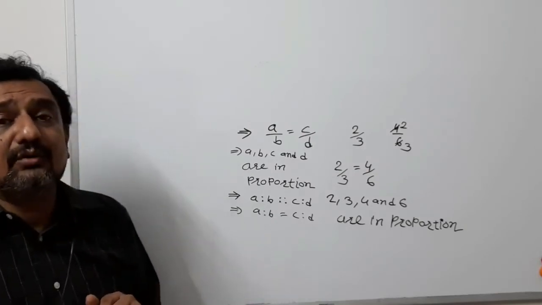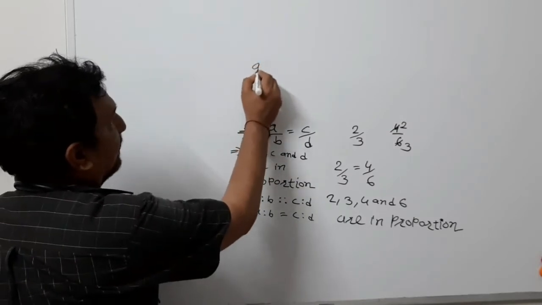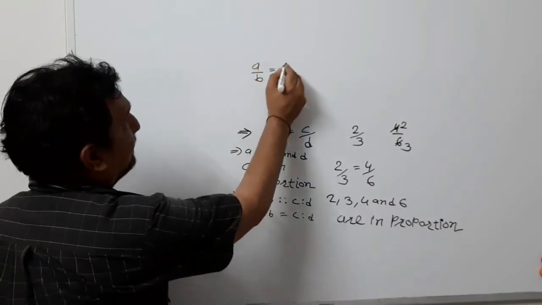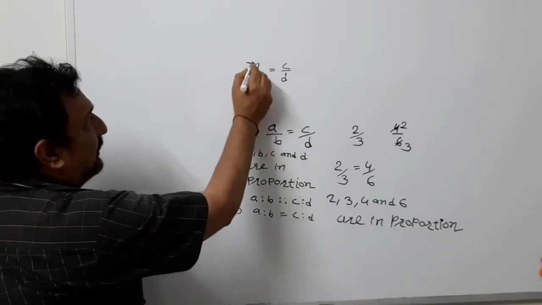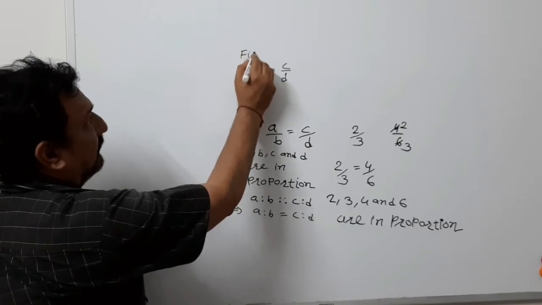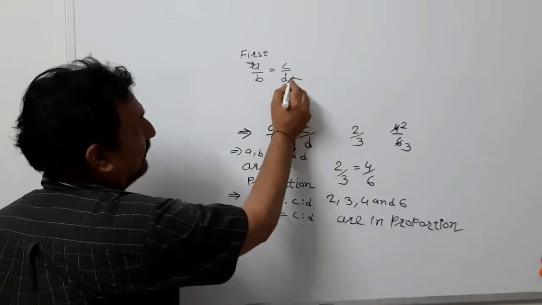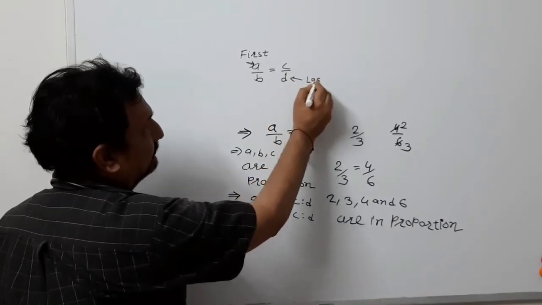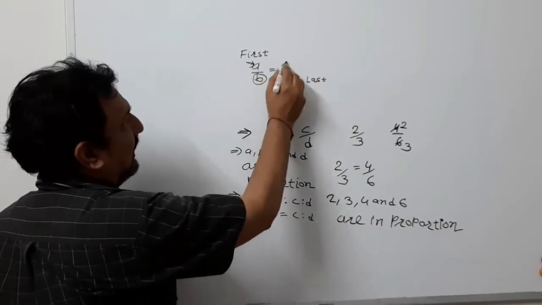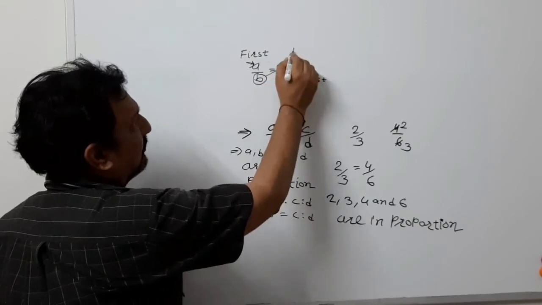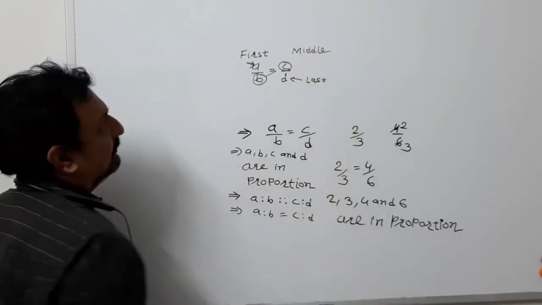Here it is also important to understand the terms of proportionality. If we write proportionality of A, B, C, D, where A is considered to be the first term, D is considered to be the last term, and B and C together considered to be middle term.